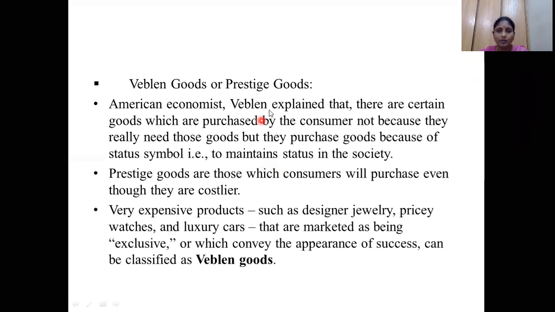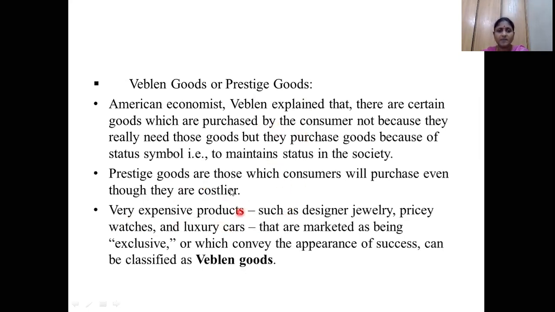So the cost is going to increase, and the persons are going to buy those prestige goods. Suppose the cost of diamonds falls, and everyone is ready to buy diamonds. At that moment, the people who feel it as a status symbol don't prefer to buy those diamonds; they will go for a higher level. So prestige goods are those which consumers purchase even though they are costlier. Whenever the cost increases, they will buy again. So as cost increases, demand also increases.